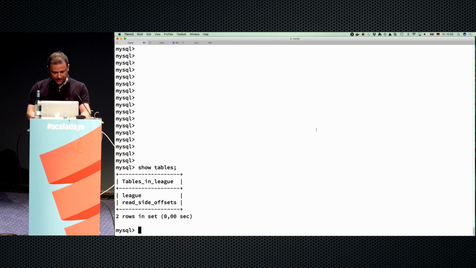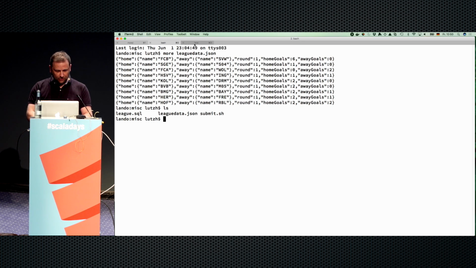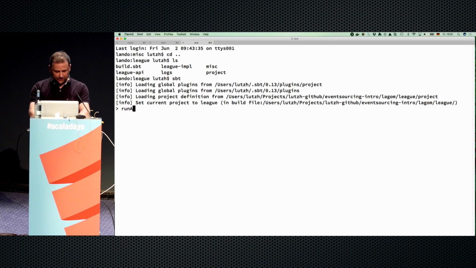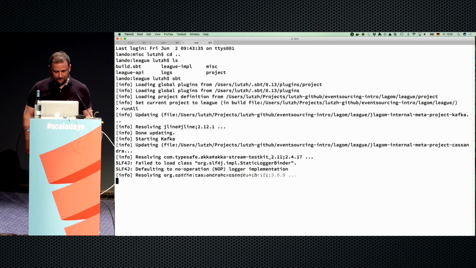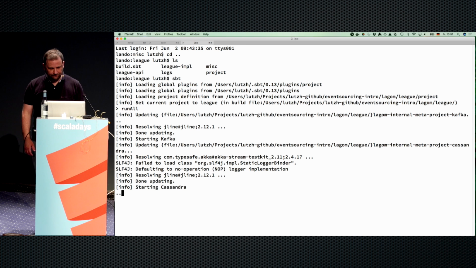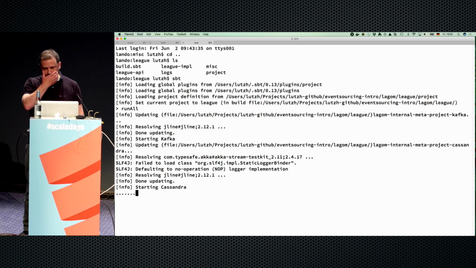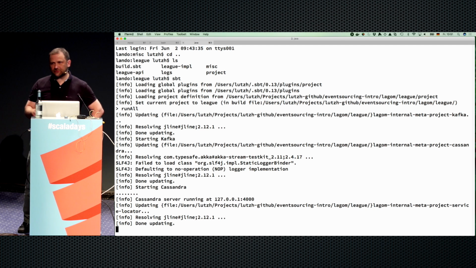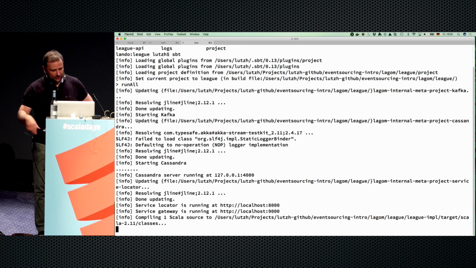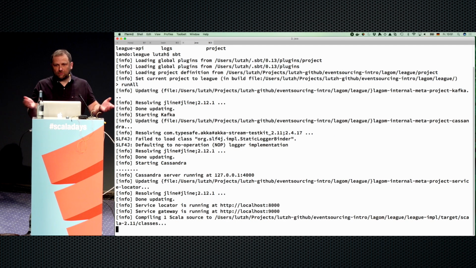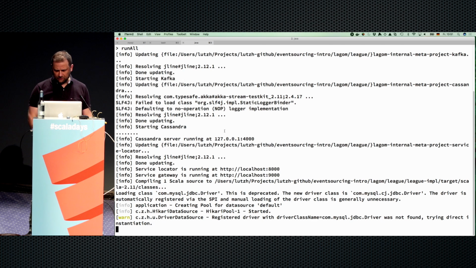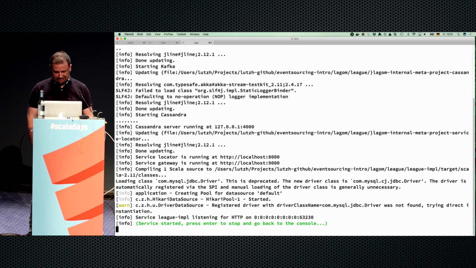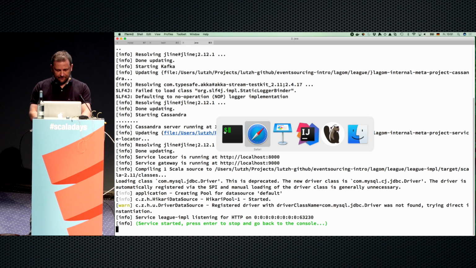Let's see if we can start this up. Starting a Lagom application, luckily, is always very simple. You start SBT and you say runAll. I use Cassandra to store the events. We can talk about that later. It's also the default in Lagom, so it starts up Cassandra automatically. Now it's running.